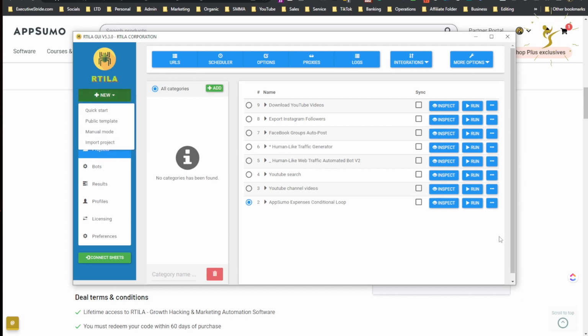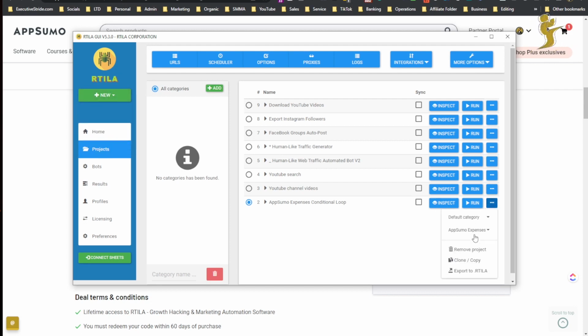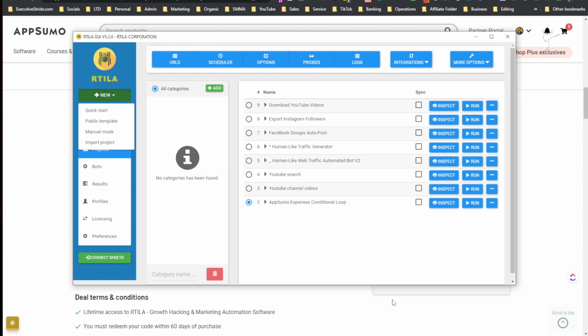Import project means, if I go here, I can export this to an .artilla file, so I could share this project with someone else and give it to them to download. So if you had an .artilla file, you could just import the project, or if you wanted to export your projects and move them over to a different computer, you could do something like that. But I think if you just have a different license, they should show up regardless. But yeah, there's that.